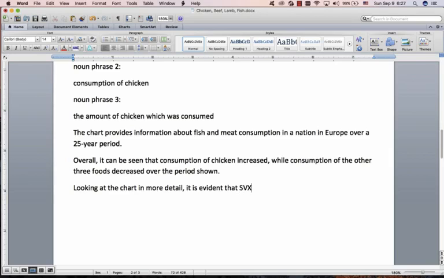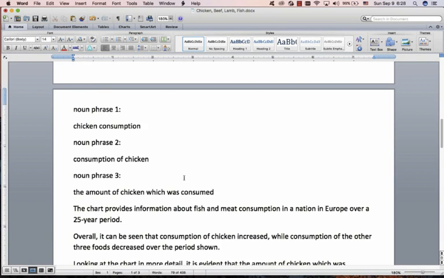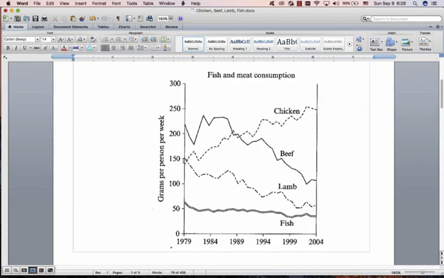All right, this is the whole thing. You've memorized this. This is just straight out of your head. And now we start with SVX. We want to put the subject over there. So let's choose a subject. We've used 2, we've used 1. Let's choose 3 to really impress the examiner with the first sentence. The amount of chicken which was consumed. Subject. Then I'm going to say, it increased from that to that. That's all you need to do.